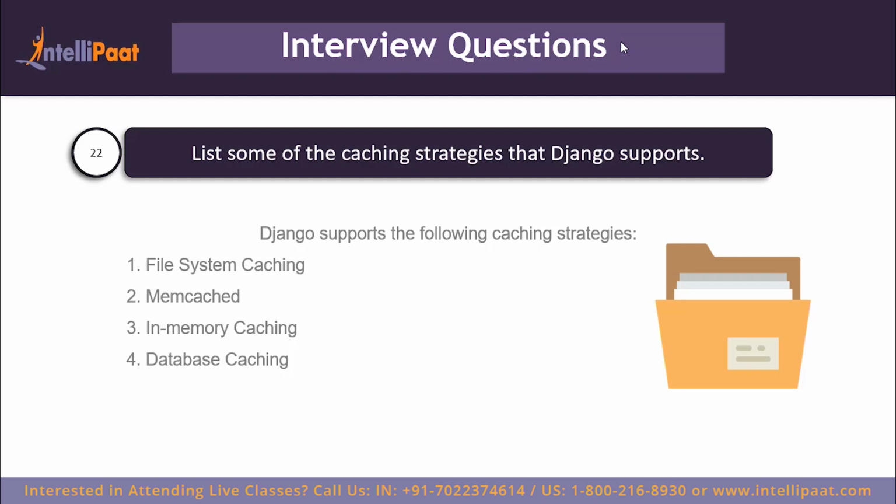So for larger applications, we usually tend to use a dedicated service like memcached. Memcached is its own service, and its particular job is to keep a cache, maintaining key value pairs, removing the cache if it's invalidated, and so on and so forth. So Django supports memcached and file system caching. In-memory caching is quite good because it will not have the same latency effect that file system caching will have.